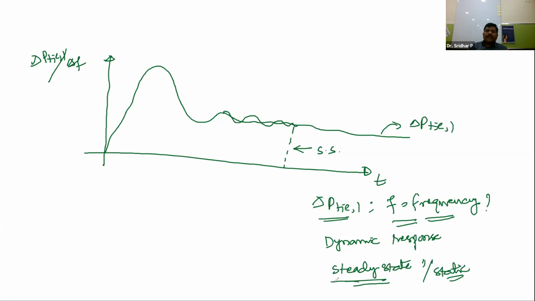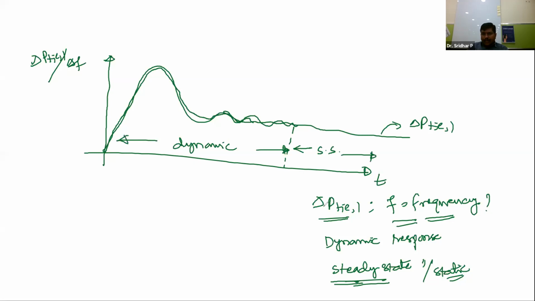Till the oscillations die out, whatever pattern the response follows is called the dynamic response. Once the oscillations die out, the steady state comes into the picture.